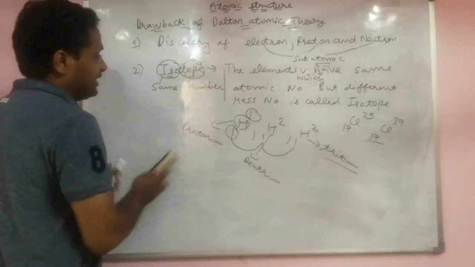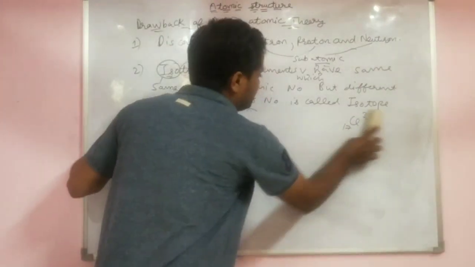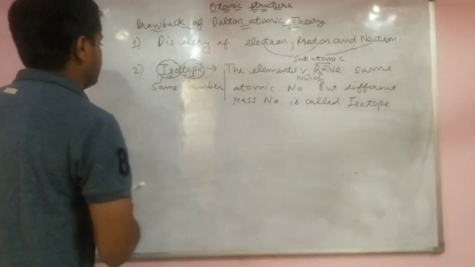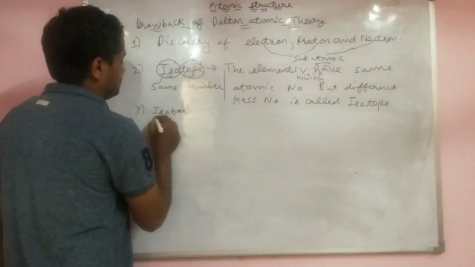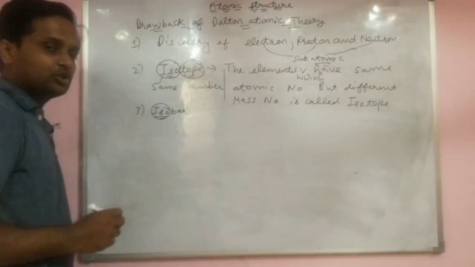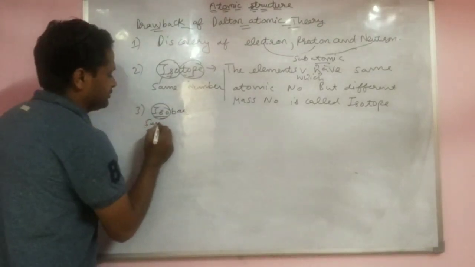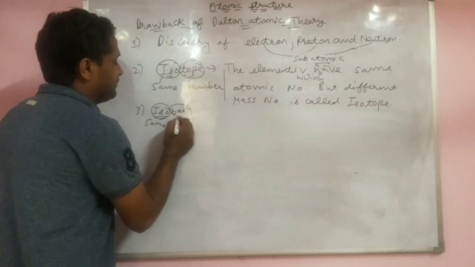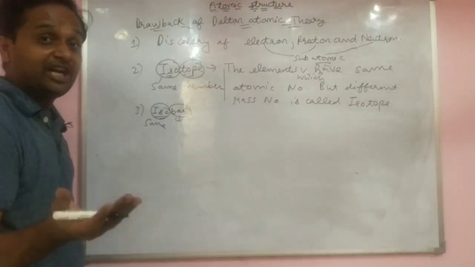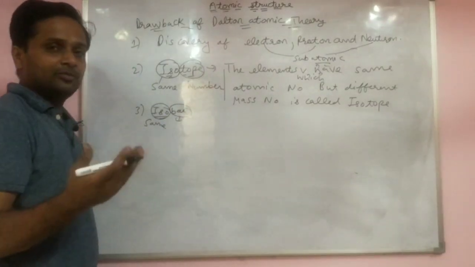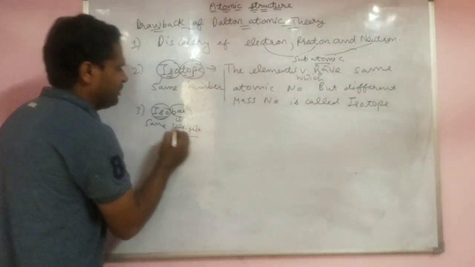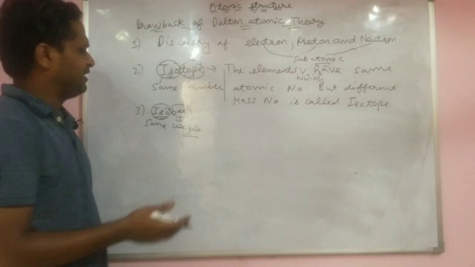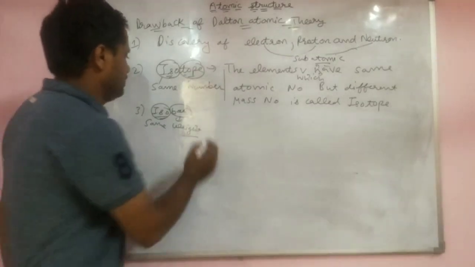And the next property is isobar. The word iso comes from same, always. Bar means weight, that is the weight. You have to revise it like this only.